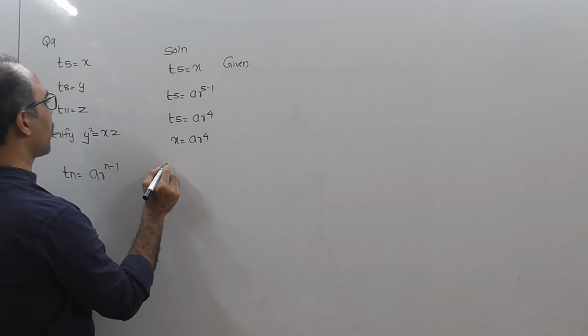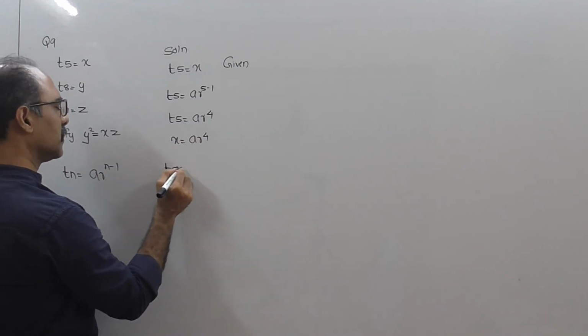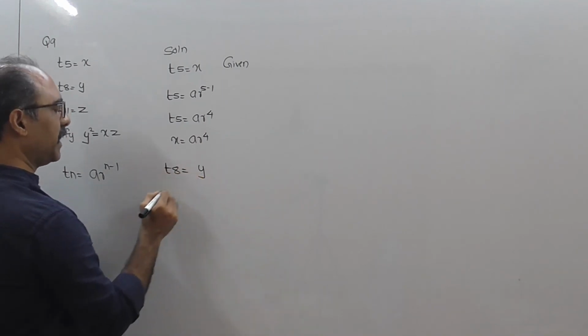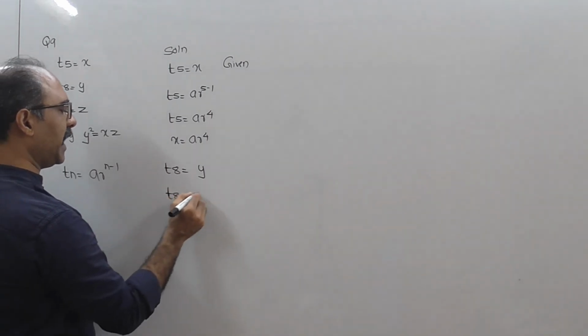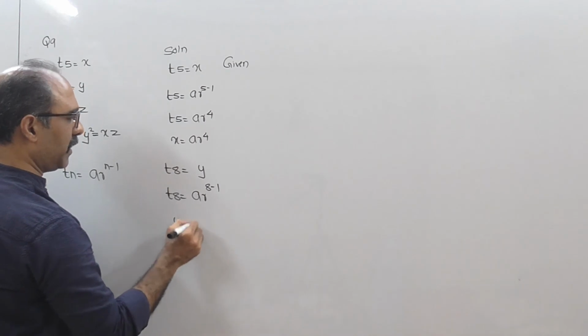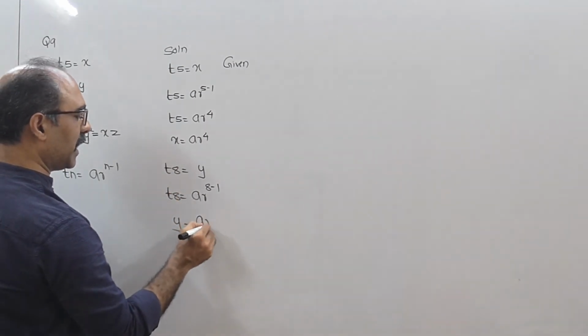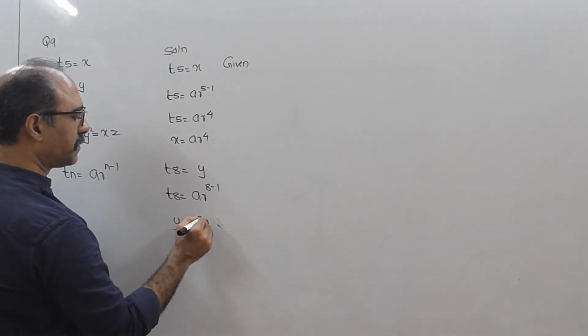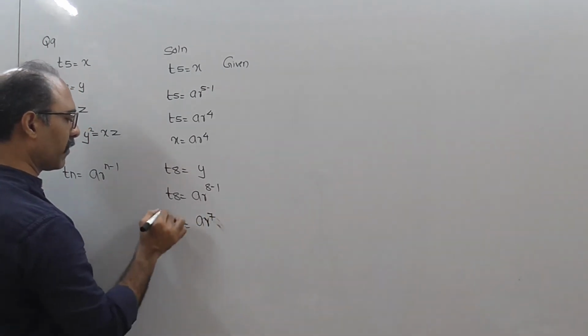Then they say that t8 equal to y. What will be the formula for t8? t8 will be ar raised to 8 minus 1. This is y, t8 is y, so this will come as ar to the power 7.